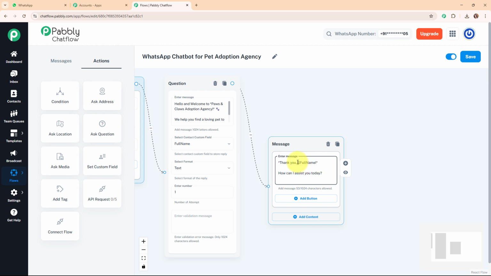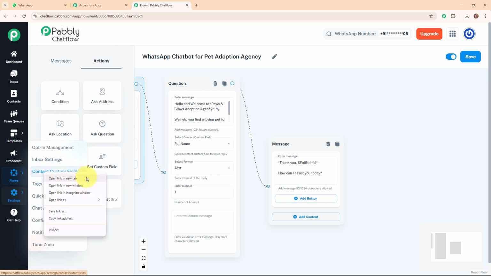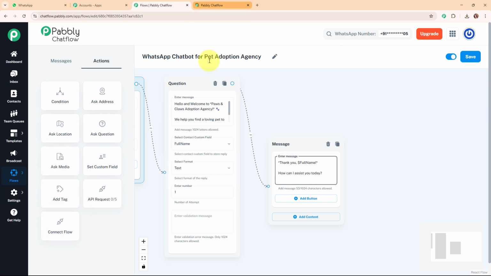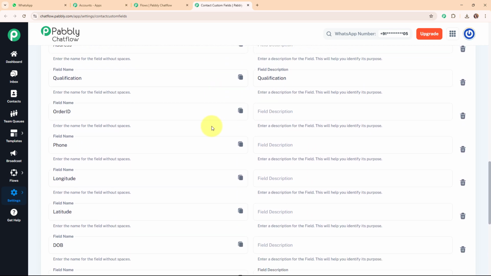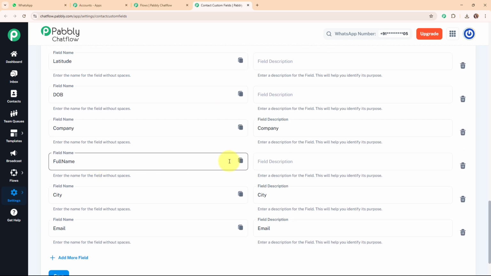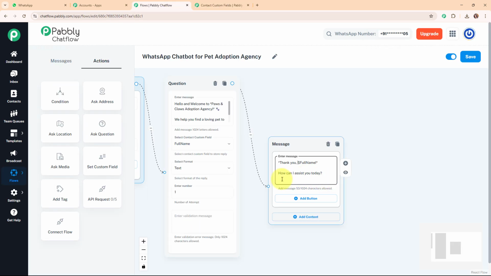So here if you wish to learn how you can get this particular format, click on this contact custom field, and then I'm going to open it in a new tab. And here under these contact custom fields, you can see all the fields that I've created. So I'm going to select my field, that is full name, and then I'm going to copy the field name. Moving back to Pabbly's workflow, you need to paste the copied field name wherever you want to add this particular response. Alright, so it will come like this, and with this we have successfully seen the process of getting this format.